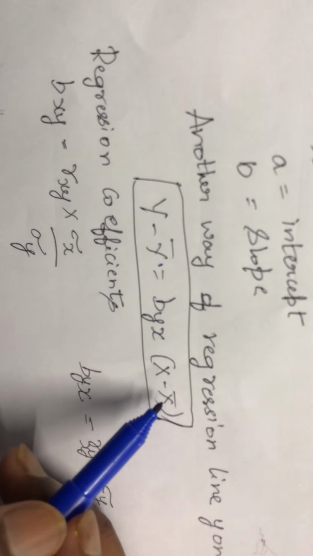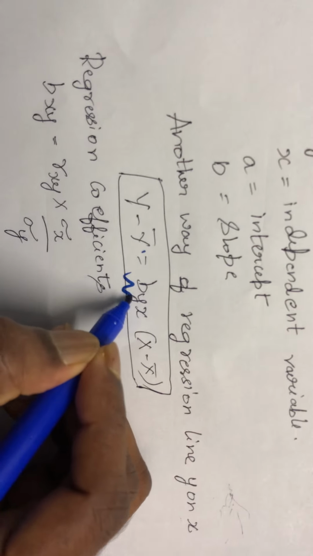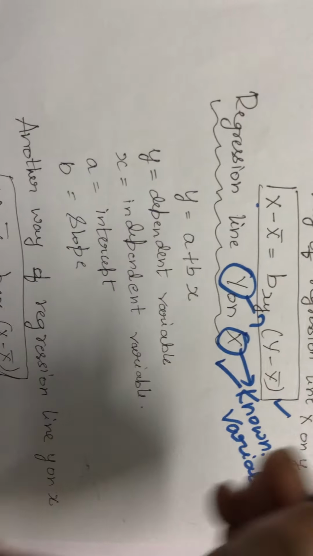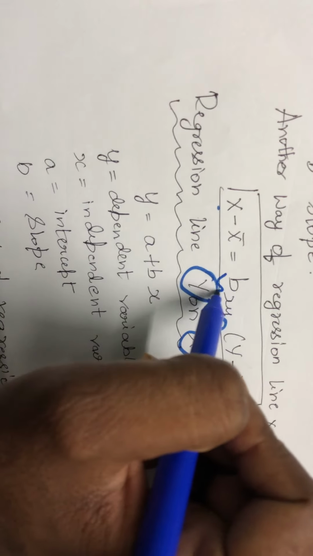Now in this problem, in this chapter, y bar, the arithmetic mean of y, and the arithmetic mean of x to find, we know. Only one thing which you should know is how to calculate byx and how to calculate bxy. Simple.